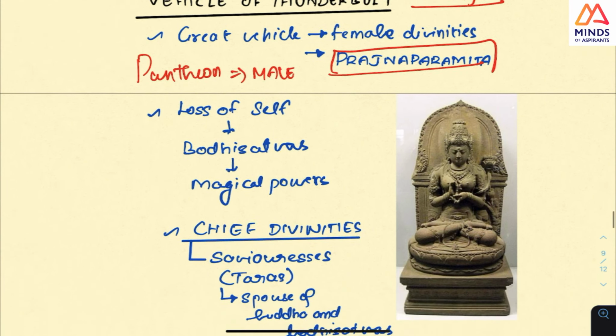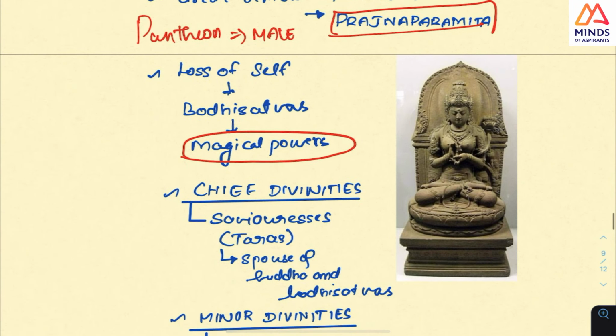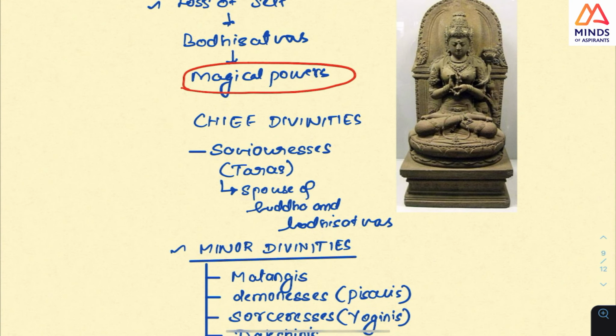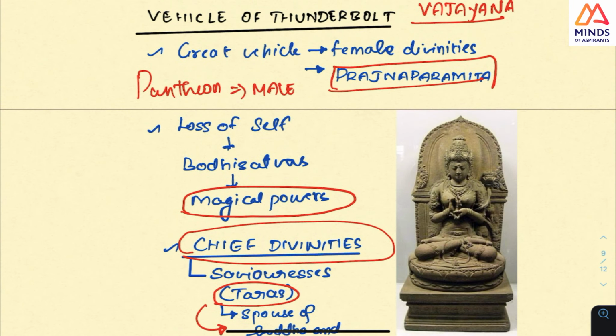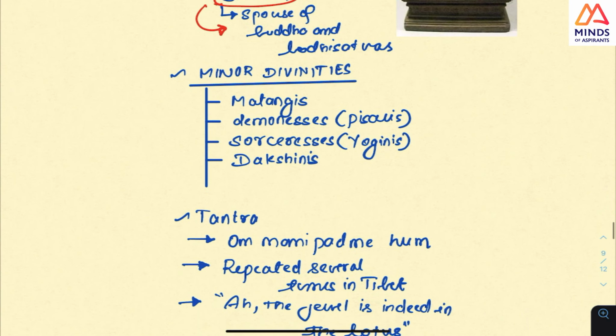But now, Vajrayana is about the magical powers, and then there start to be chief divinities, that is, these divinities of women, which are called Taras, like a spouse for Buddha and Bodhisattvas. So Prajnaparamita is kind of these women deities getting into this pantheon, and you will have minor deities as well, Matangis and Pisacis. See, demonesses, Pisacis.